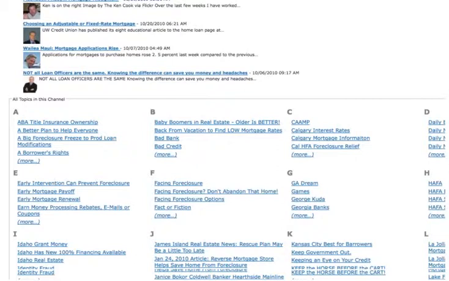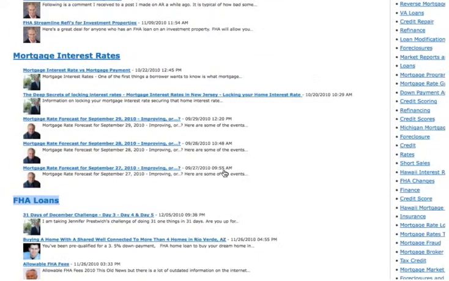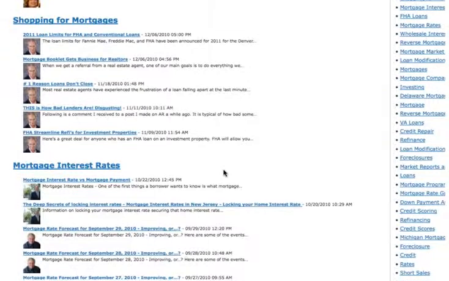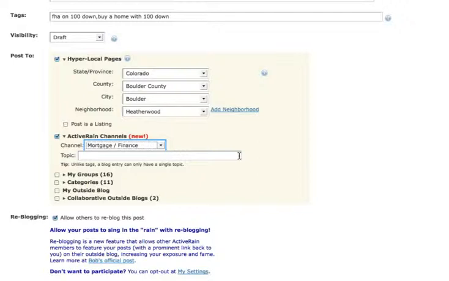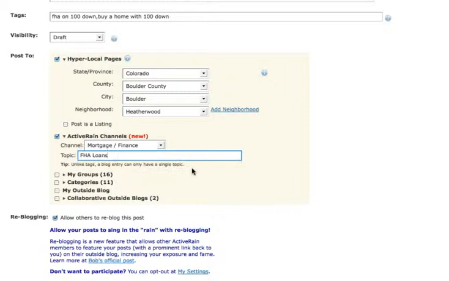So always try to fit it into one of these more popular topics, because it makes it more visible on the page, and that's what we're going after: visibility. So we chose the mortgage finance channel, and then we just pasted in that topic, FHA loans, and selected it from the drop-down, okay?